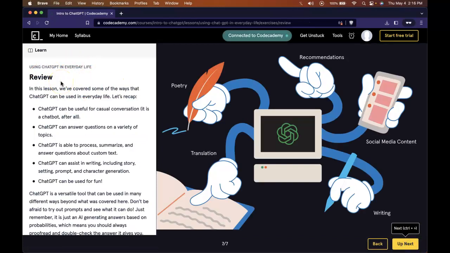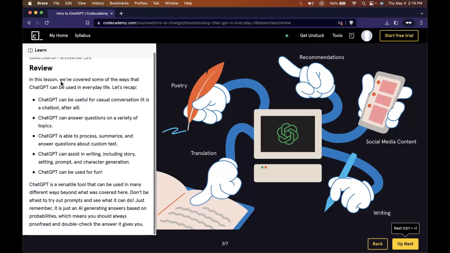In this lesson, we've covered some of the ways that ChatGPT can be used in everyday life. Let's recap. ChatGPT can be used for casual conversation. It is a chatbot after all. ChatGPT can answer questions on a variety of topics. ChatGPT is able to process, summarize, and answer questions about custom text. ChatGPT can assist in writing, including story setting, prompt, and character generation. ChatGPT can be used for fun. You can make songs in the voice of this person, in this type of style. You could just give it information and it will produce some sort of output for you.